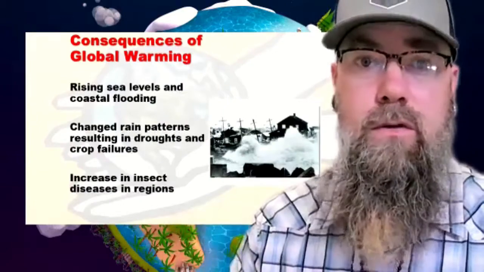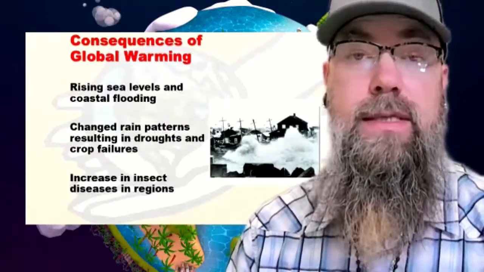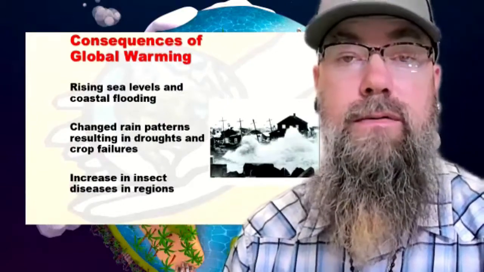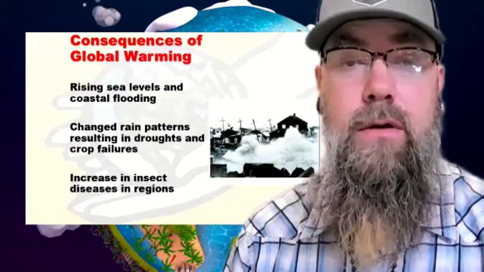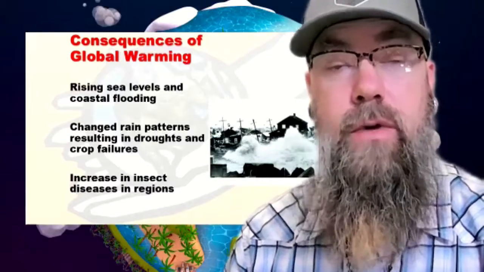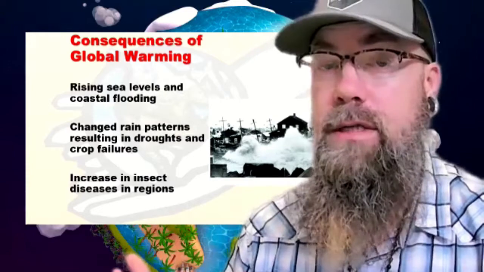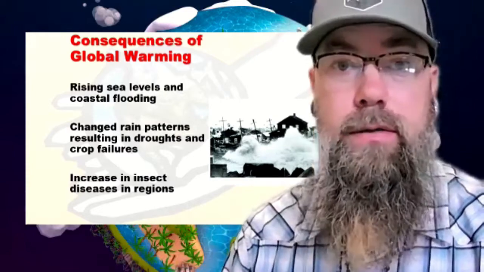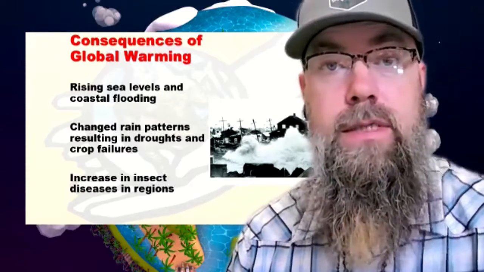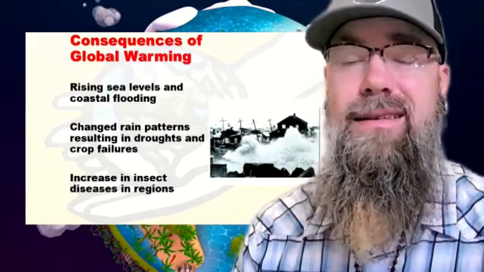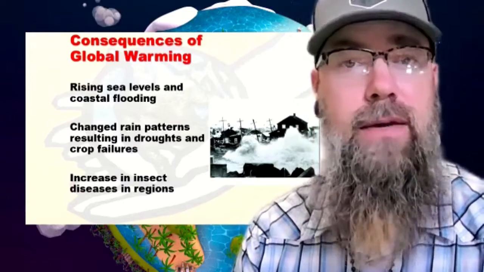And what are the consequences of global warming? Ice melts and the sea levels go up. This can cause flooding and damage anybody who's living along the coast. It can also lead to changed rain patterns, either getting a lot of rain in some areas and not enough in other areas. With the increased moisture in some areas, this can lead to insect growth, and that can lead to the spread of disease, which is really bad for humans.